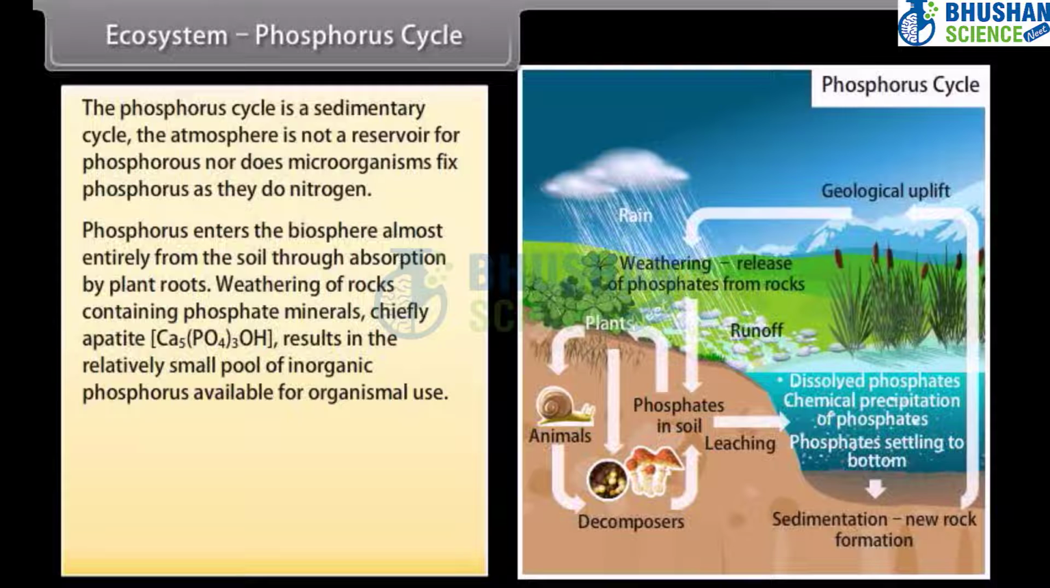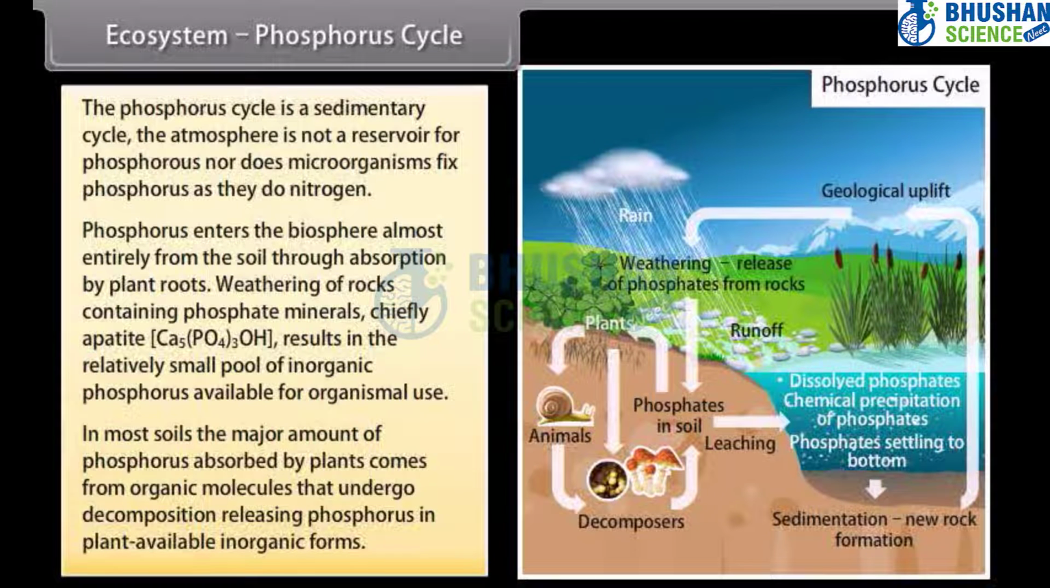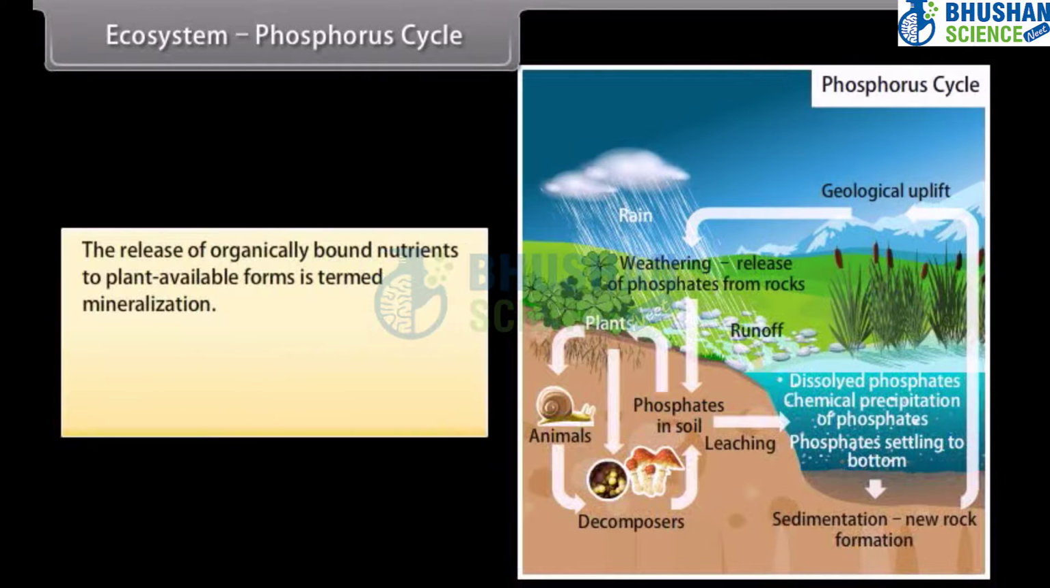Ca5(PO4)3OH, results in the relatively small pool of inorganic phosphorus available for organismal use. In most soils, the major amount of phosphorus absorbed by plants comes from organic molecules that undergo decomposition, releasing phosphorus in plant-available inorganic forms. The release of organically bound nutrients to plant-available forms is termed mineralization.